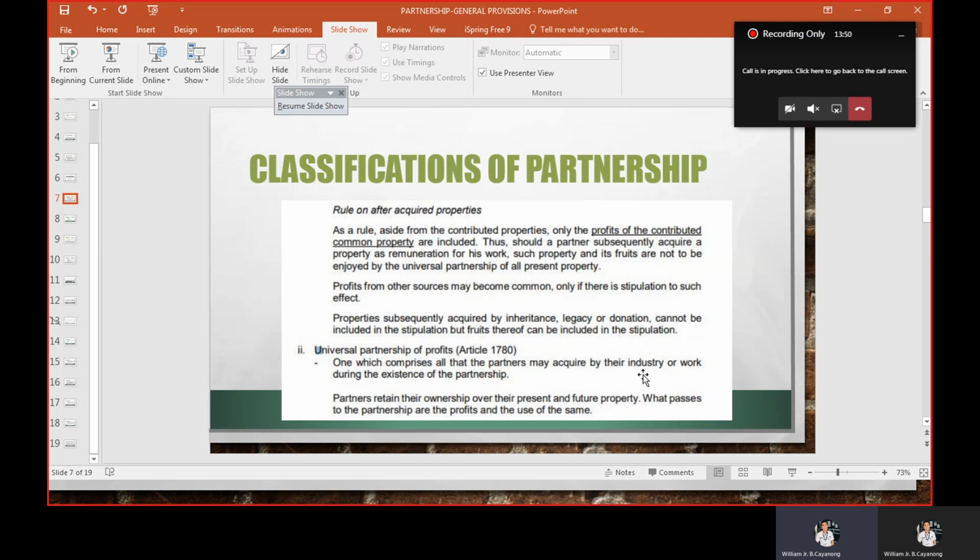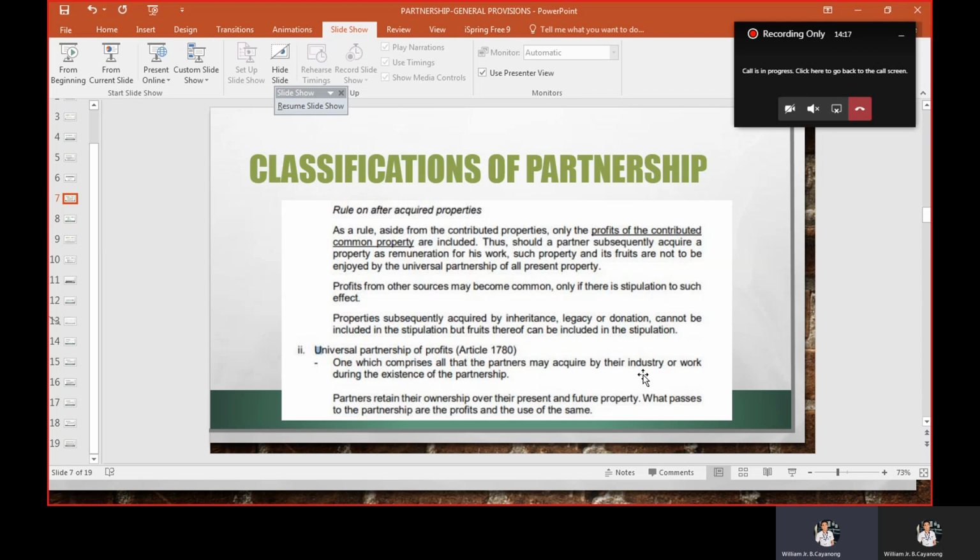So if ever man na hindi naka-classify yung partners as to what kind of partnership they are, universal of all present property ba or universal partnership of profits, doon tayo sa mas may lesser liability. So among the two, ang mas may lesser liability will be the universal partnership of all profits.